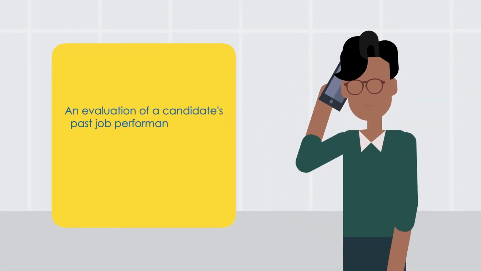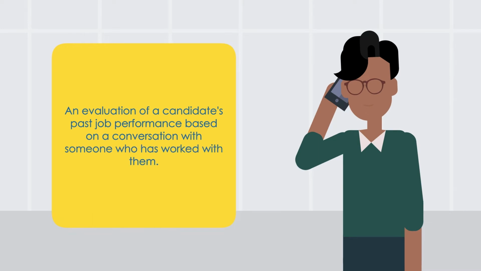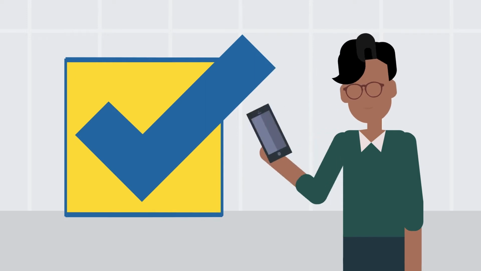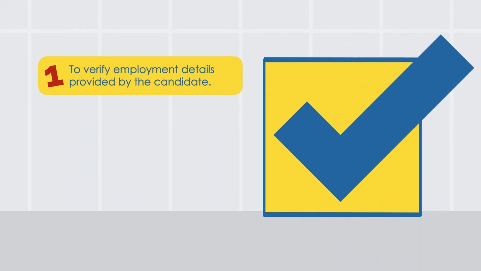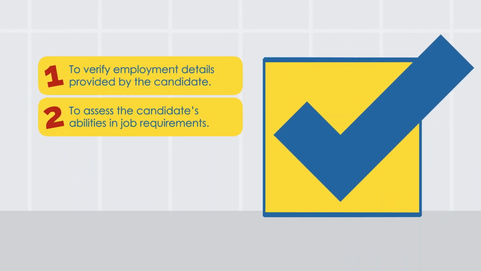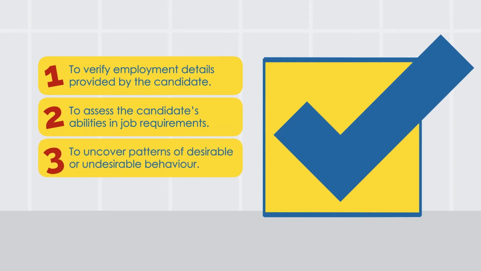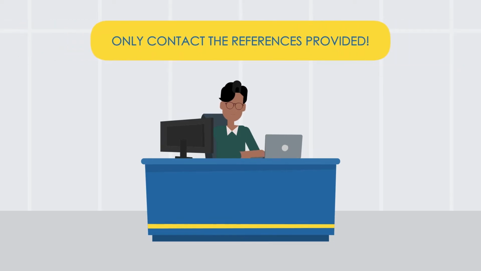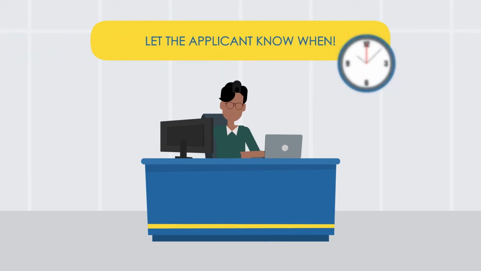A reference check is an evaluation of a candidate's past job performance based on a conversation with someone who has worked with them. They serve 4 main purposes: to verify employment details provided by the candidate, to assess the candidate's abilities in job requirements, to uncover patterns of desirable or undesirable behavior, to identify areas of development. Note that before contacting references, you need the candidate's consent. Only contact the references provided to you by the applicant. Let the applicant know when you will be contacting their references.